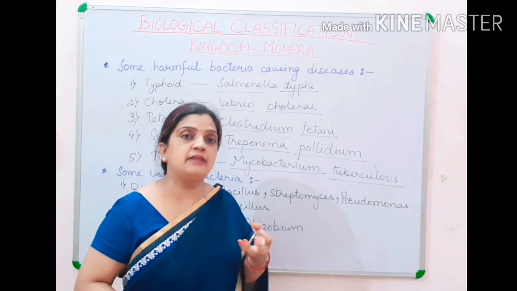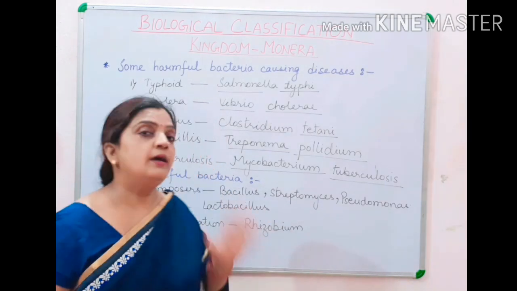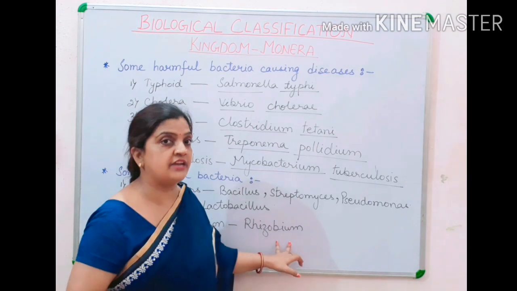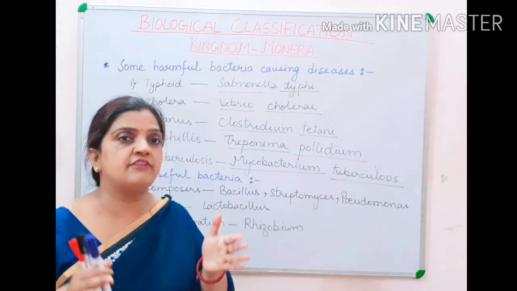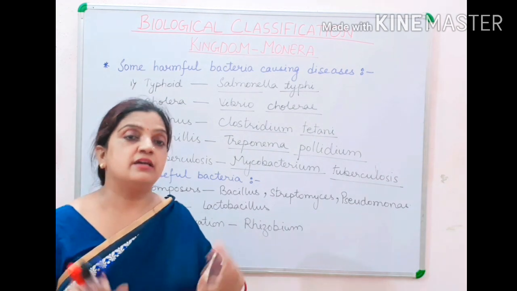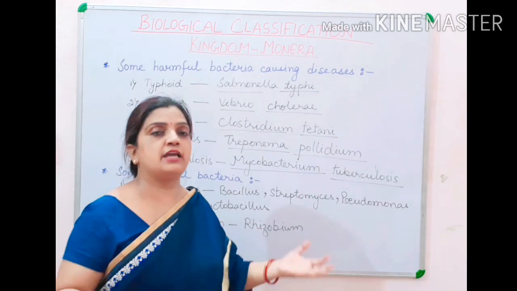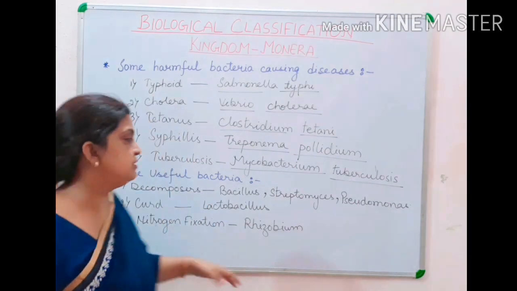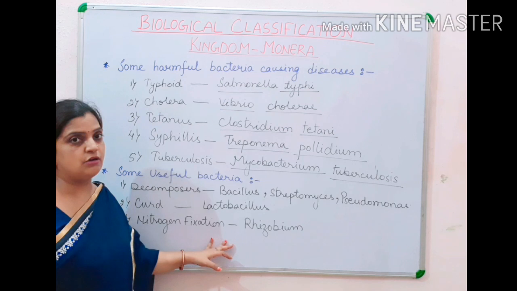nutrients like nitrogen for their better growth and development, and in return the plant is also providing better nutrition for the rhizobium to survive, so that rhizobium can survive in large quantity in the roots of the leguminous plants. So the leguminous plants can fix more and more nitrogen, and the nitrogen can be absorbed by the plants for their better growth and development. So children, this is one of the important useful purposes of bacteria.